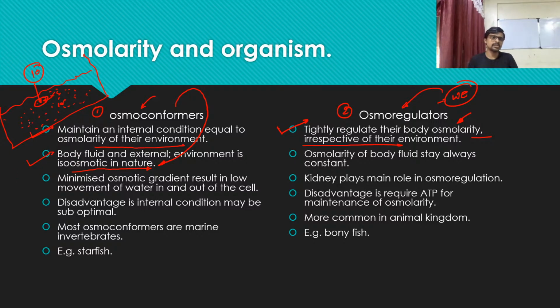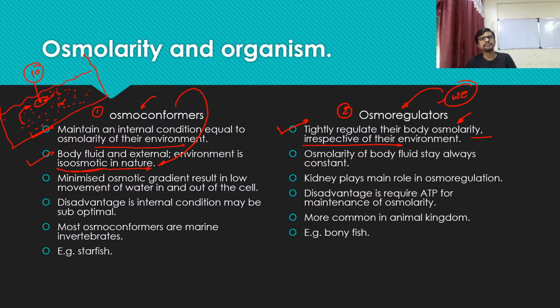So what happens? The external environment will not apply any more osmotic pressure on the body of the organism, and the internal part of the body also will not apply any osmotic pressure on the wall of the body due to the concentration difference between the internal and external environment. Okay, so this is the ultimate plan of an organism to maintain isoosmotic conditions.